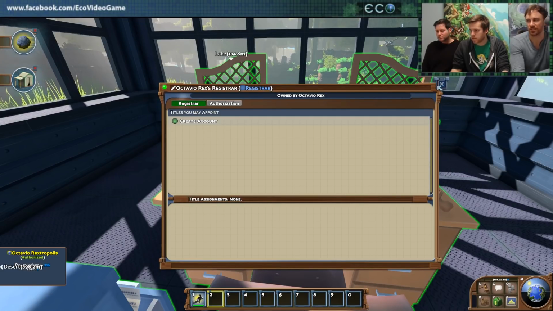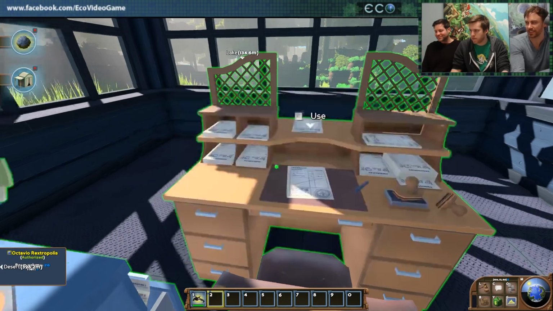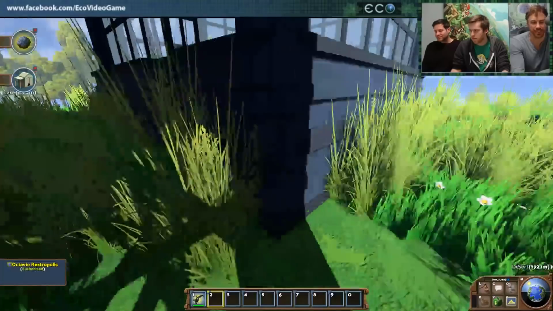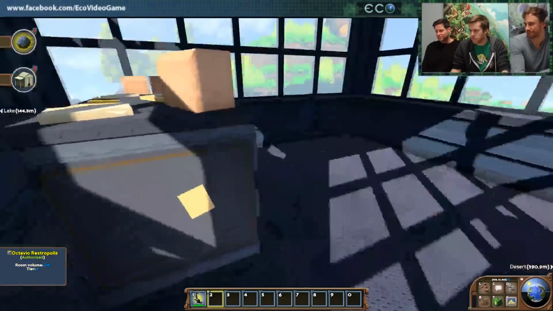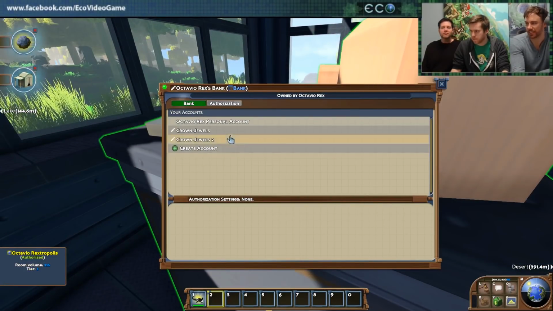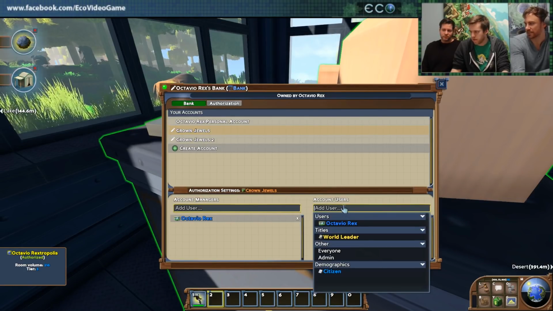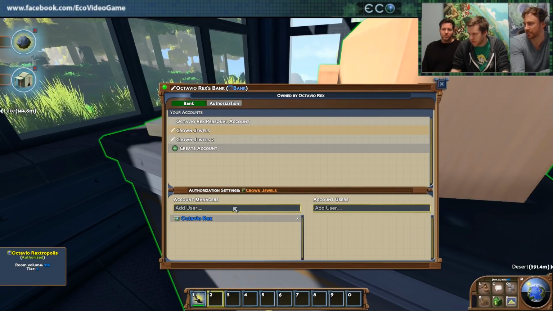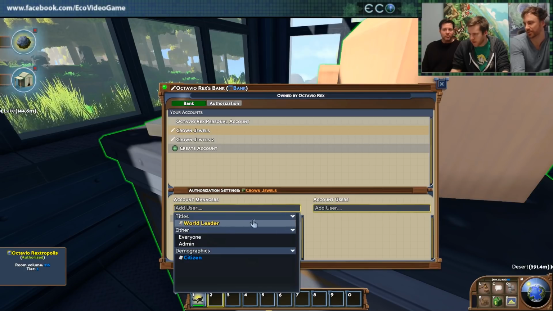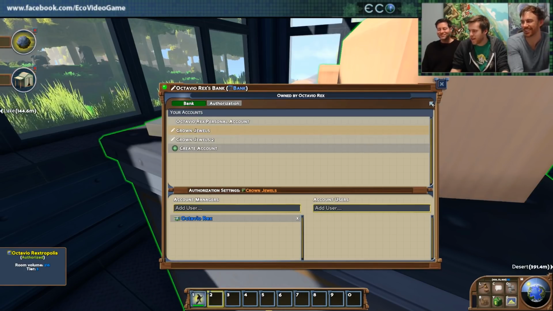So now that's going to appear in all the permissions dialog. So if you go back to your bank, let's run back over to our bank and open one of those accounts you have access to, and you can change who accesses it. You can say, we should have czar in there somewhere. Try the managers. Okay, well, that's a bug, but we'll make it so that czar is in there.